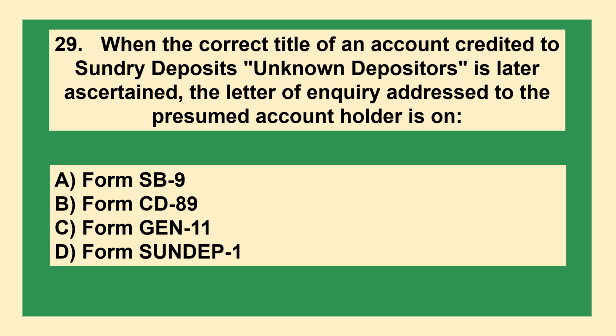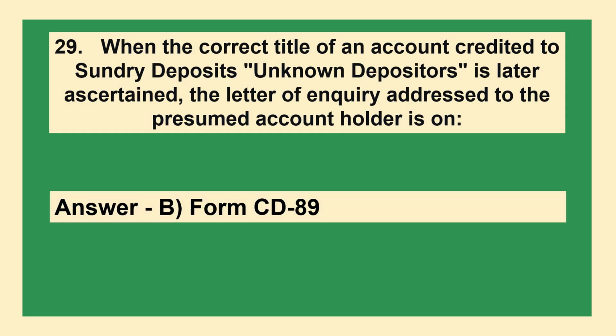When the correct title of an account credited to sundry deposits, unknown depositors is later ascertained, the letter of inquiry addressed to the presumed account holder is on option A, Form SB9, option B, Form CD89, option C, Form GEN 1111, option D, Form SUNDEP1. The answer is option B, Form CD89.